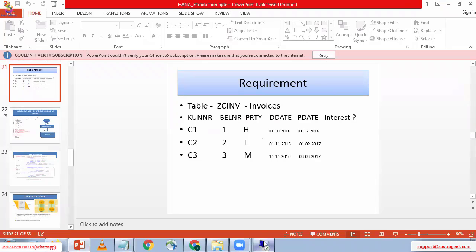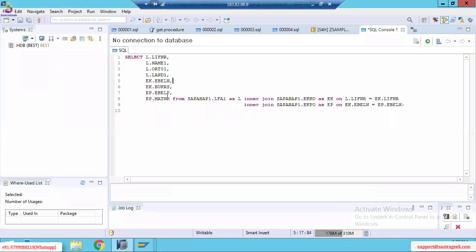Now see here. Once you open HANA Studio, you can see this HDB. It's the HANA database connection. This is the HANA database schema. Best is my own schema. You can also create your own schema. Actually, in ABAP, if you create any program, you save it inside a package, right? Similarly, in HANA Studio, if you create anything inside the HANA database, you need to create a schema.